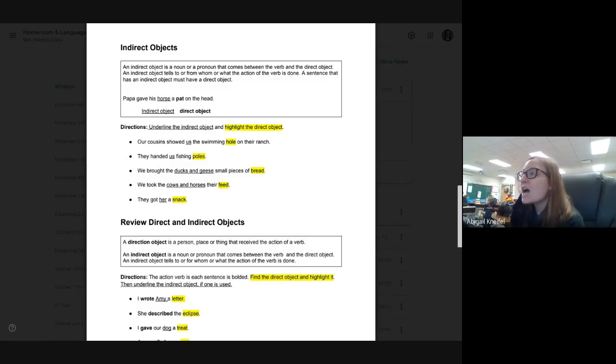Number 3, we brought the ducks and geese small pieces of bread. Brought is our verb. What's being brought? Bread. And who's it being brought to? Ducks and geese. So ducks and geese are our indirect object because that's who the direct object is being brought to. So ducks and geese should be underlined. Bread should be highlighted.